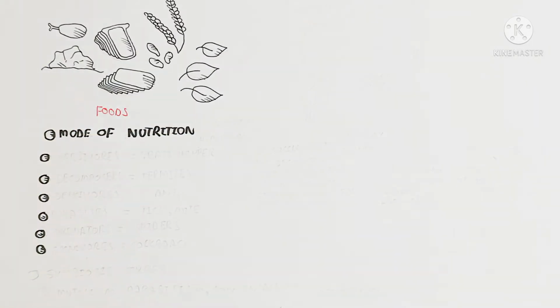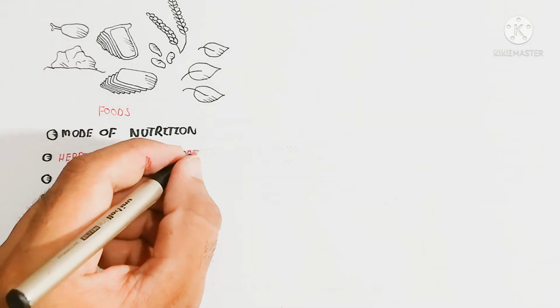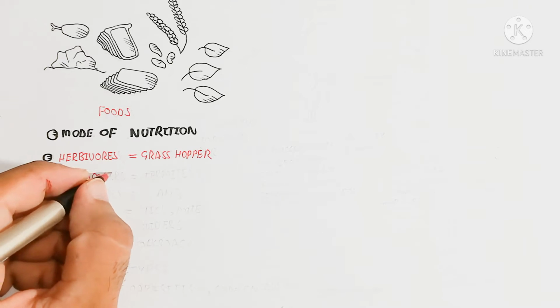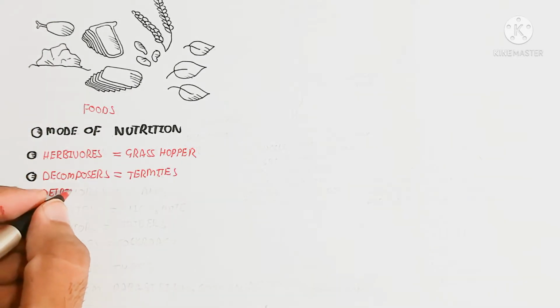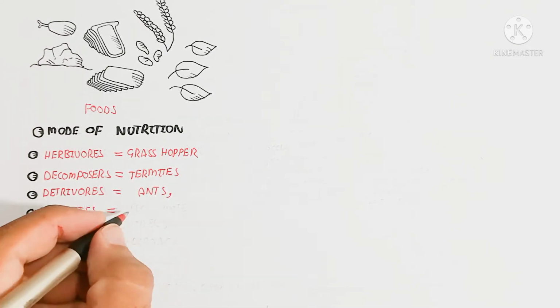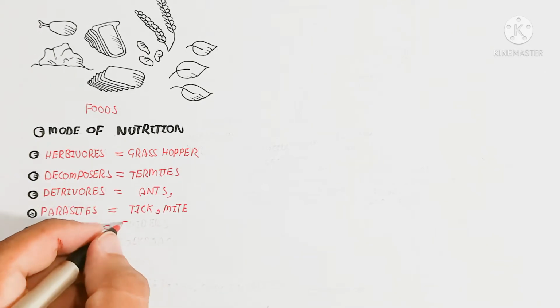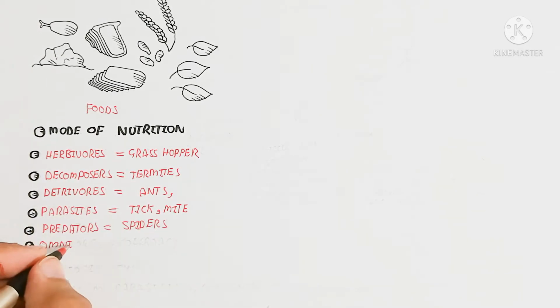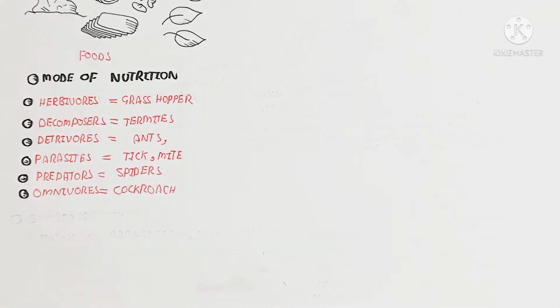On the other hand, the grasshopper uses green plants to obtain energy, which means cellulose. So the mode of nutrition is herbivore, basically the grasshopper, which consumes grass, while decomposers, such as termites, decompose cellulose as well as cellulose-containing plants, and detritivores include the ant.